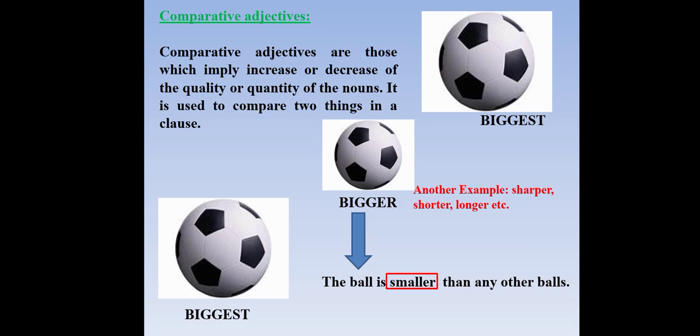Another example: sharper, shorter, longer. This is used as a comparative form of the word. Comparative form of the word. Bigger.